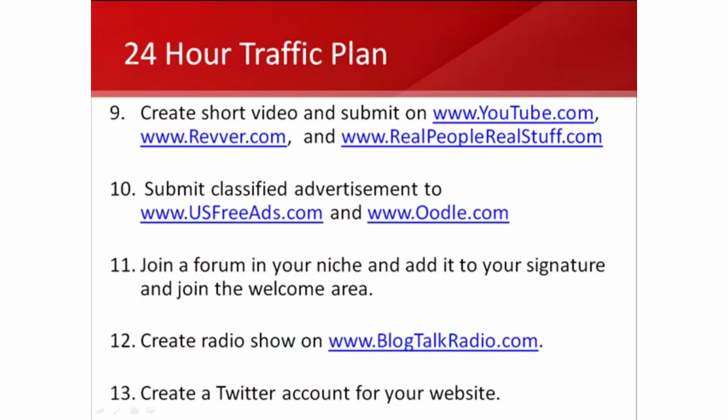And finally, the process that you go through in this 24-hour plan is you're going to create a Twitter account. So you just go to www.twitter.com and you're just going to create an account. You're going to choose join. If you do not have a Twitter account, you'll want to get one. Try to include your main keyword phrase somewhere in the Twitter account name. What's so powerful about Twitter is that it will link back to your site, because you want to set up your profile so it links into your website. Then you can make a few Twitter posts that mention your site as well. And then within Twitter, you want to go out and follow people inside of your niche, because that's going to help you get a targeted following rather quickly.